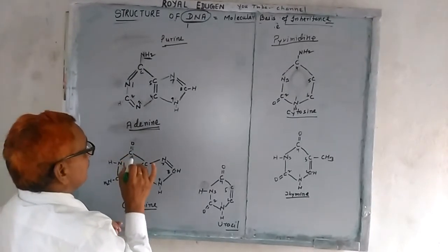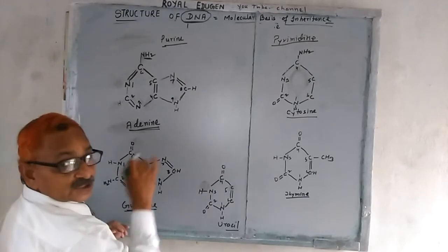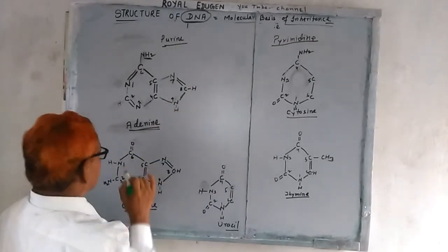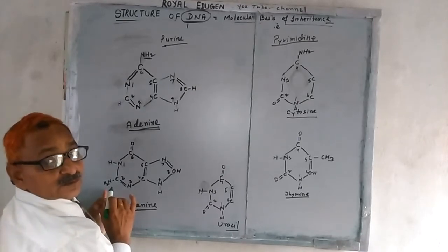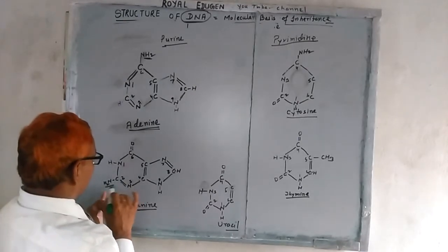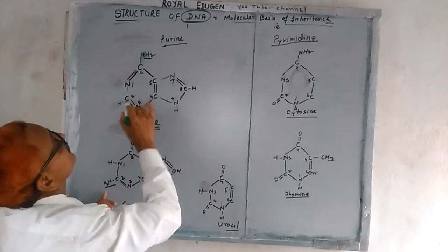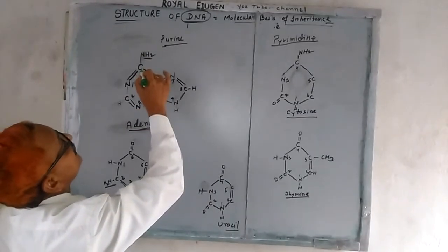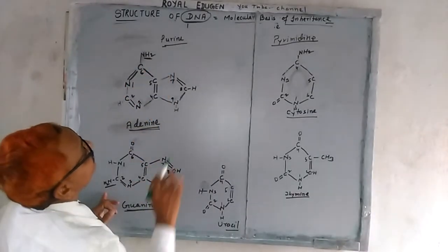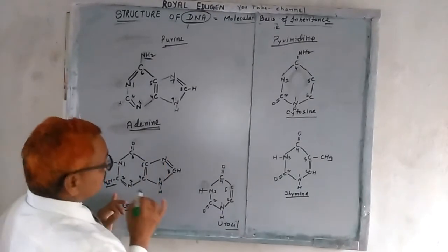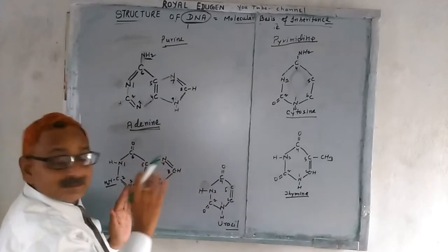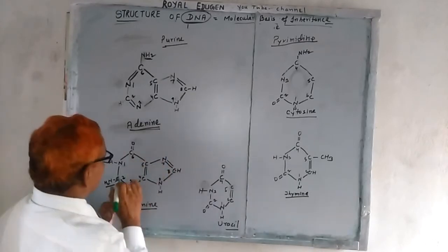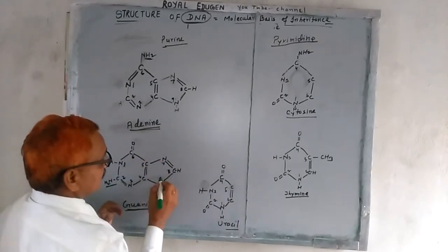So remember, at the 6 position in guanine there is a keto group and a 2 amino group. But in adenine the amino group is at 6, and no keto group is there. So in this way you can differentiate. Keep in mind which one is 1 and which one is 9.